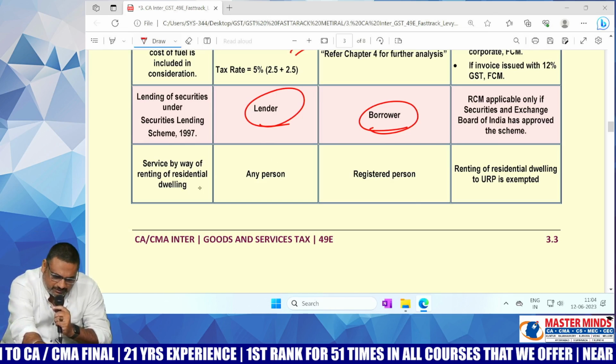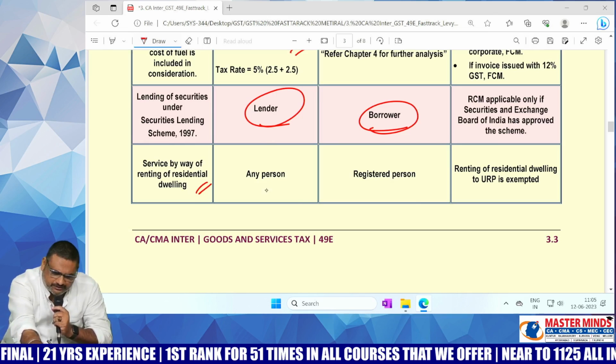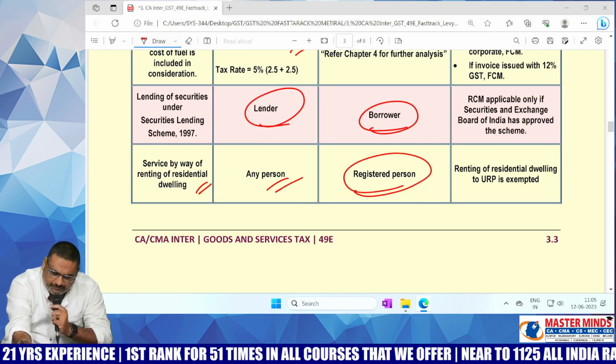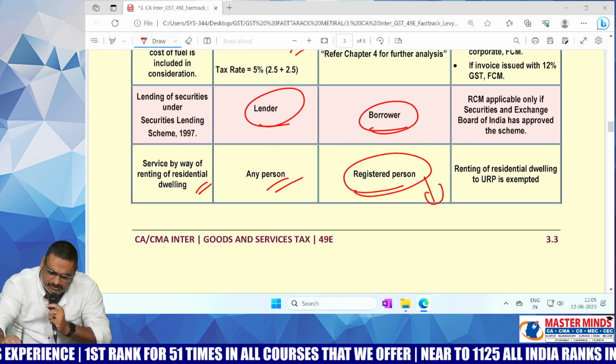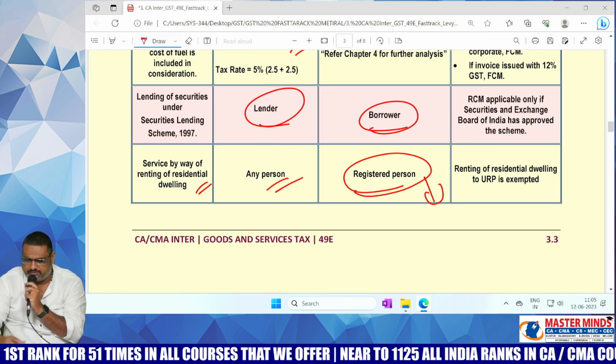And the last one, renting of residential building. Dwelling means building. Supplier, any person. Recipient is a registered one. In those cases, RCM is applicable. Recipient is liable to pay the GST.